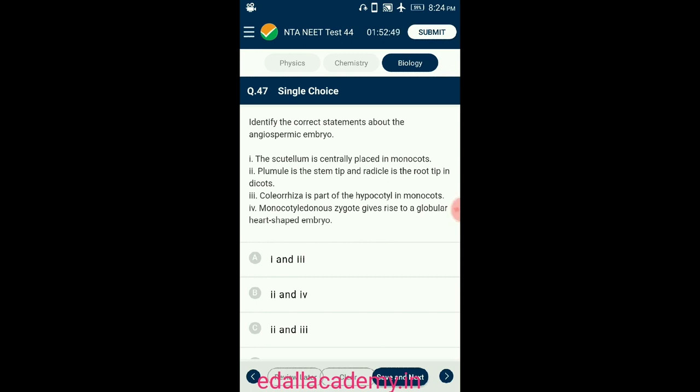Dicotyledonous zygote gives rise to a globular, heart-shaped embryo. So the answer for this question is option C. The second and third statements about the angiospermic embryo are correct. So the correct option is C.